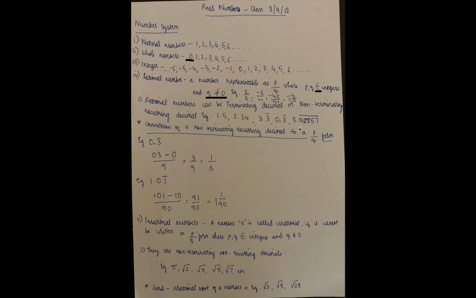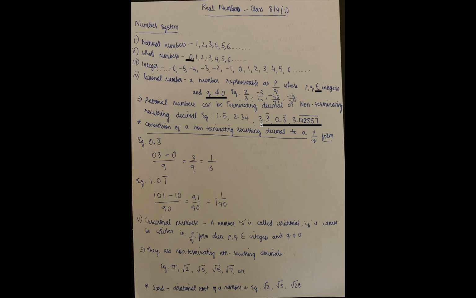These, however, are still rational numbers. These can be represented in p by q form, but it's a little bit different. You will be learning two methods to solve these. One is the objective method, another is the subjective method. We'll talk about that later. First of all, what does this thing mean? What is this bar? A bar is put when the number under the bar is repeated.